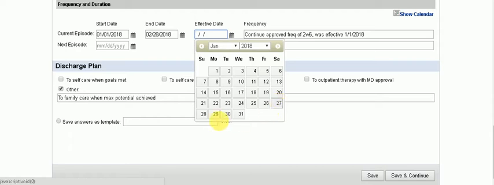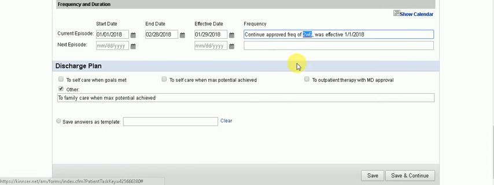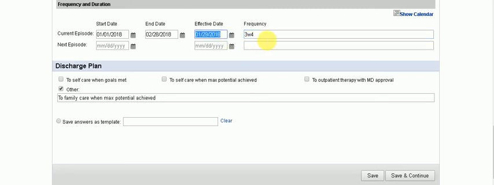To play safe, you put it on Monday, because some of the home health agencies start on Monday, some on Sunday. So to play safe, put it on Monday, whenever is the effective date of that frequency. Then right away here, since you're changing the frequency, change it into, for example, the frequency that you're asking for. So if you put the effective date here, it means you have a new frequency here.